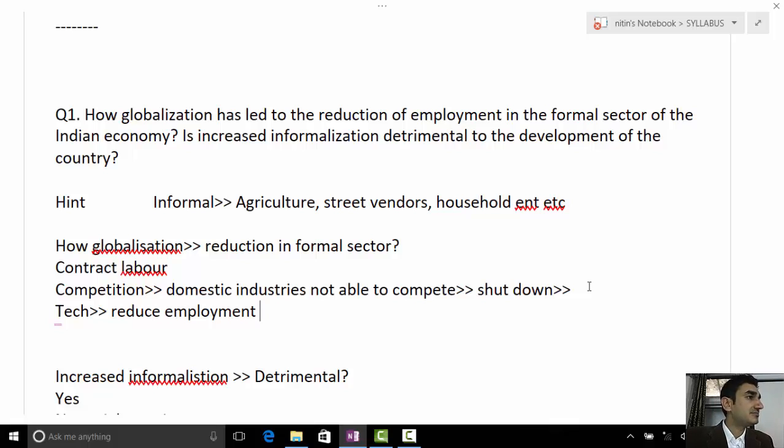Sir, I have written some positives. There's some increase in the formal sector. Indians are getting more opportunities abroad in MNCs. Correct. In this perspective, as of now only 5% of Indians are in the formal sector, and 95% are in the informal economy.